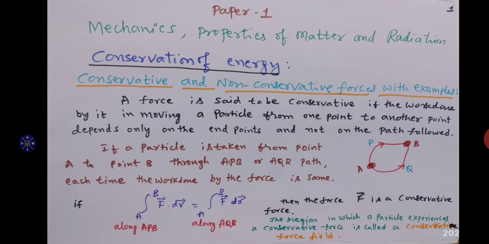Suppose there is a particle which is moving from point A to point B. Then, to move from initial point A to final point B, the total amount of work done is W equal to integration from A to B, force into displacement.